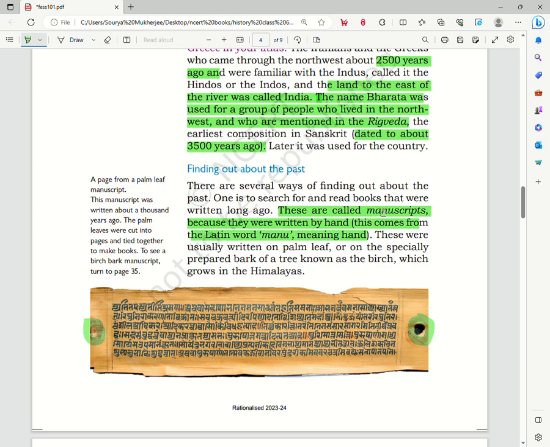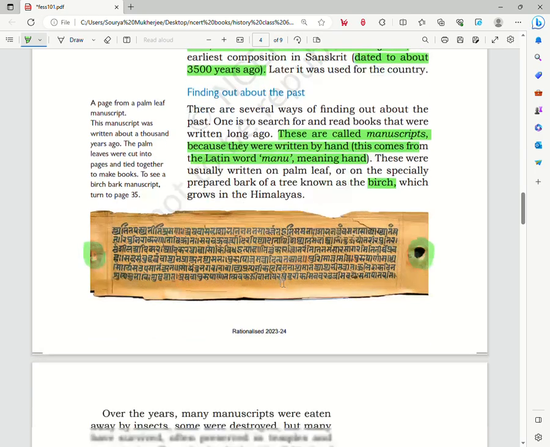So why are these called manuscripts? Because these were written by hand, and this word manuscript actually comes from the Latin word manu, meaning hand. These were usually written on palm leaf like we saw in the image, or on specially prepared bark of a tree called birch. Now remember this name. This is the name of the tree. Its bark was used to write manuscripts. Now, this tree grows in the Himalayas.